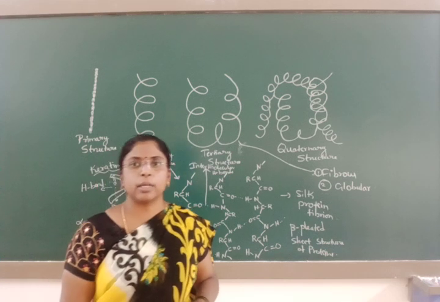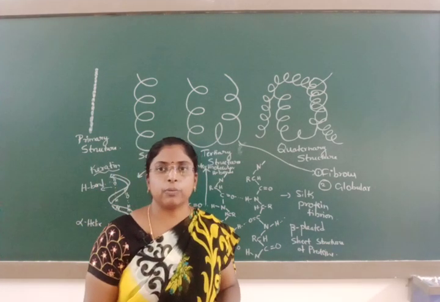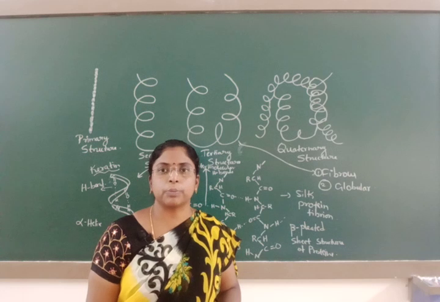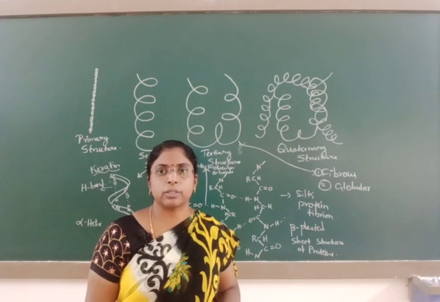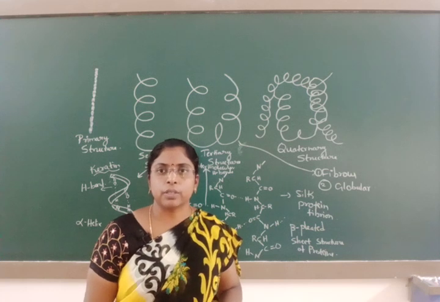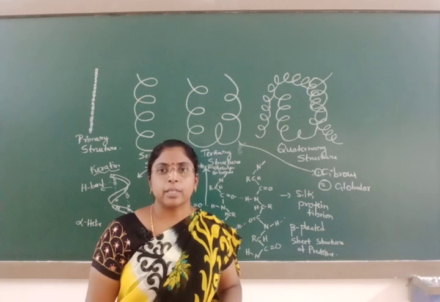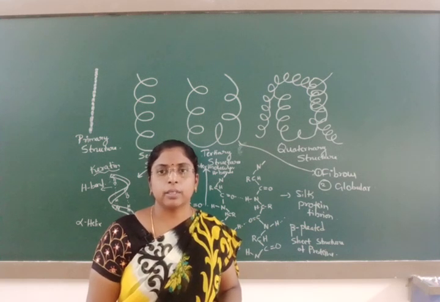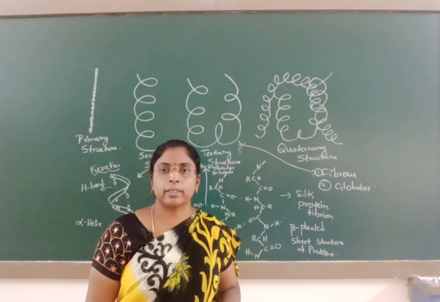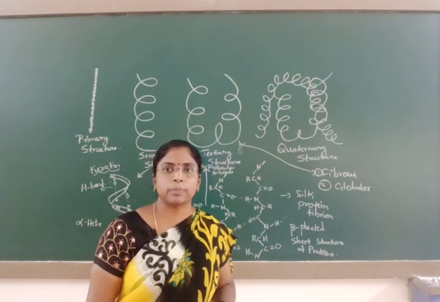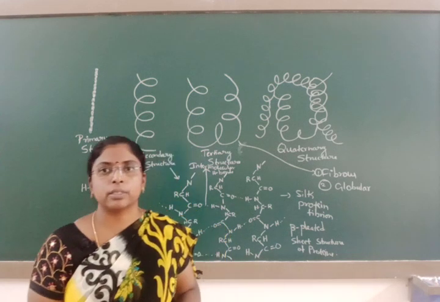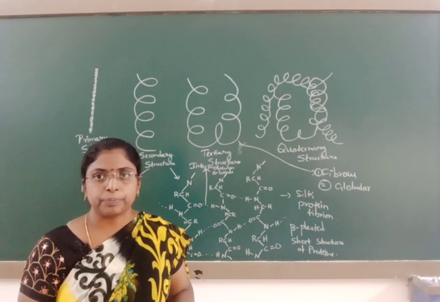In the annual exam, you may get a 1 mark question on which forces are responsible for the shape of secondary as well as tertiary structure. First is hydrogen bonding, second is disulfide bonds, third is the van der Waals interaction, fourth is the electrostatic force of attraction. These are responsible for the secondary and tertiary structure of proteins.